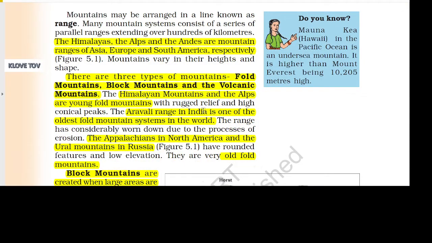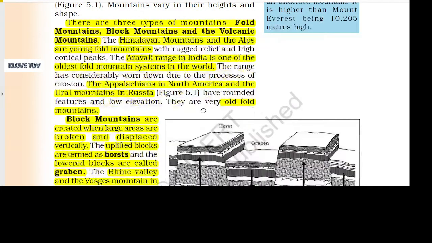Mountains may be arranged in a line known as a range. Many mountain systems consist of a series of parallel ranges extending over hundreds of kilometers. The Himalayas, the Alps, and the Andes are mountain ranges of Asia, Europe, and South America, respectively. Mountains vary in their heights and shape.